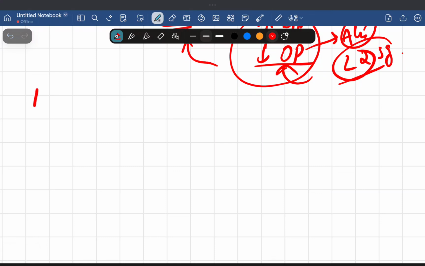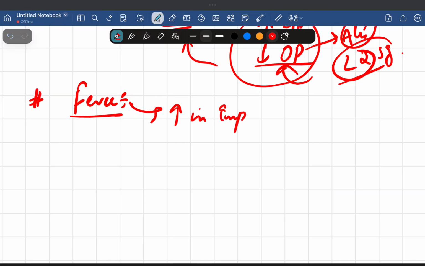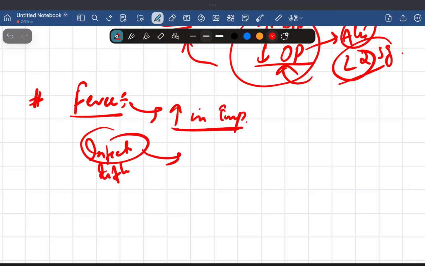Now a very important topic that we have is fever. See, fever is actually a response of the body. It is the defense system of our body. In fever there is an increase in the body's core temperature. Why? For example, if there is any kind of infection or inflammation, say a bacterial infection, bacteria enters the human body. Now what does our body do? It increases the body's core temperature.